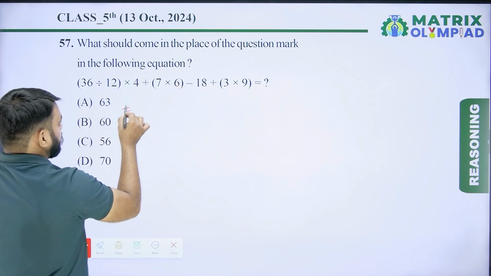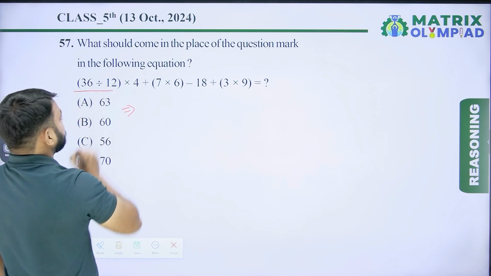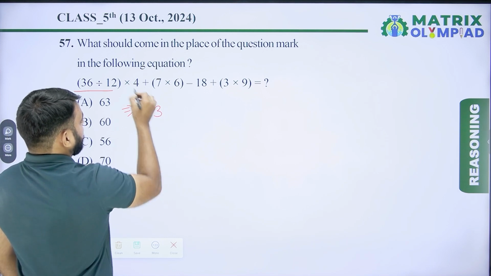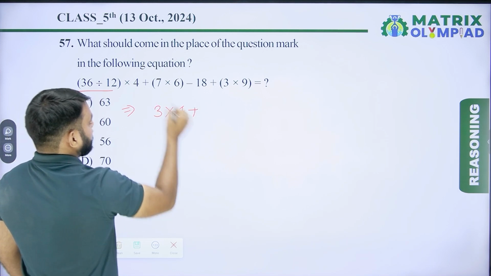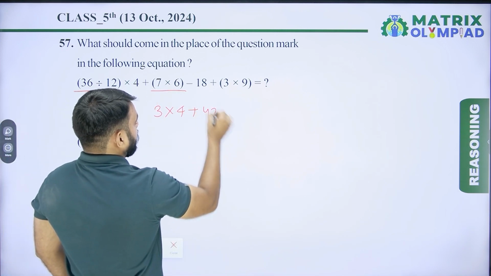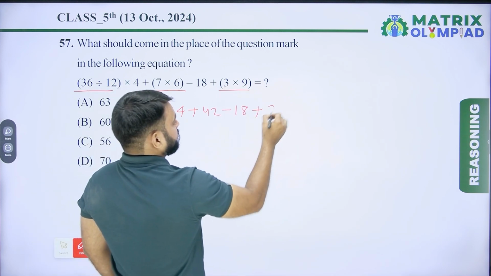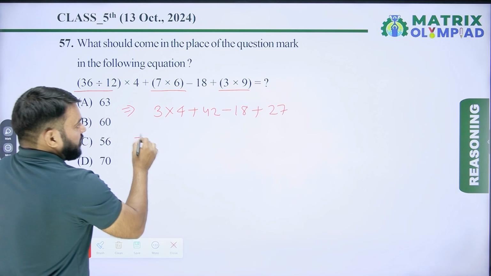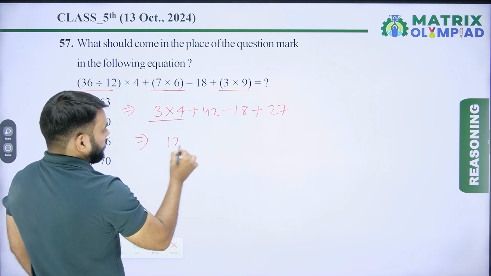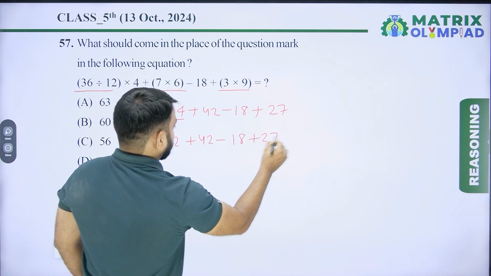First, using the BODMAS rule, first solve the brackets. So 36 divided by 12 is 3. Now 3 multiplied by 4 plus. Now solve the brackets. So 7 multiplied by 6 is 42, minus 18 plus 3 multiplied by 9 is 27. Now multiply the numbers. So 3 multiplied by 4 is 12, plus 42 minus 18 plus 27.